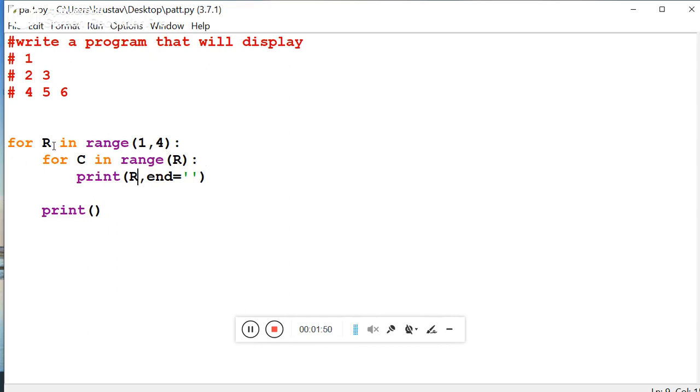Value of the r is 3. Once again it will come inside this second for loop and the C will start with 0. Why? I have already told you, if the loop is terminated, then it will start once again with the initial value 0 to 3. Value of the r is 3. 3 times it is going to be printed, 3 3 3.